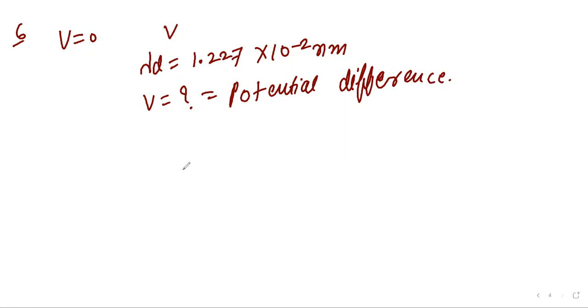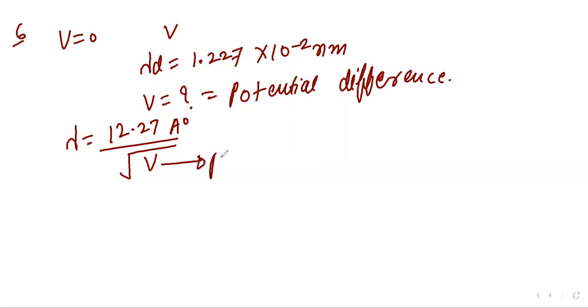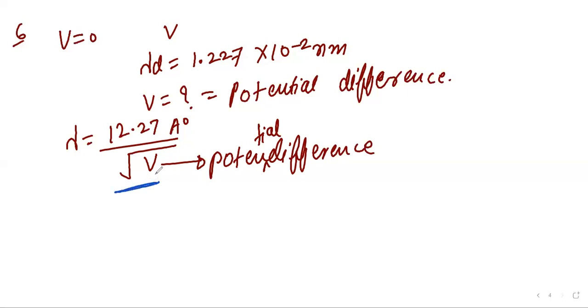So we will use the lambda formula from de Broglie. Lambda equal to 12.27 Armstrong divided by under root of V. So under root of V is potential difference. Potential difference. So remember this one, potential. So we have to find this one only, right?